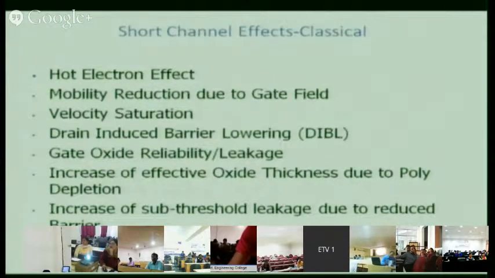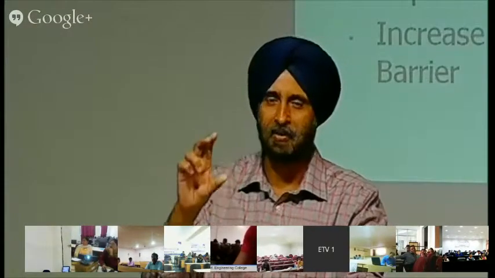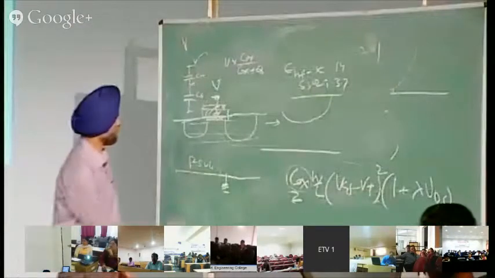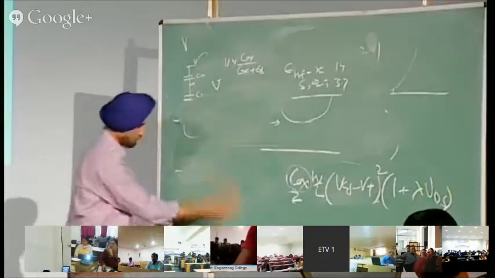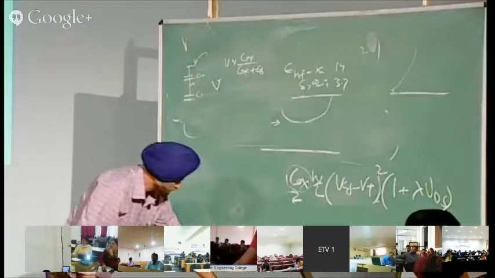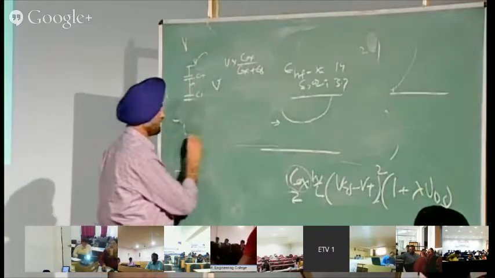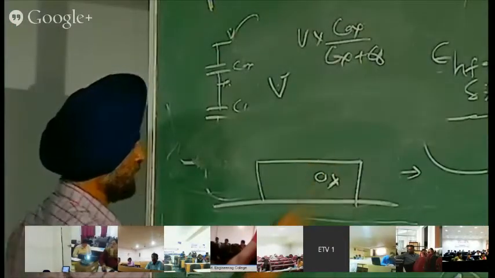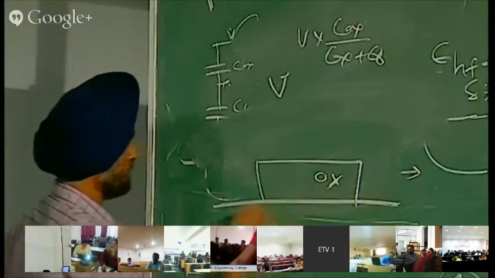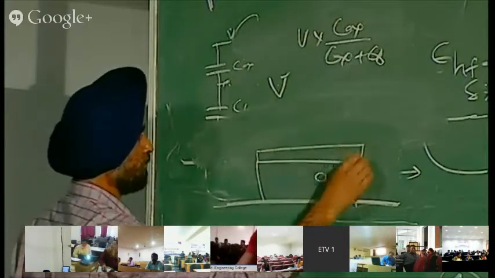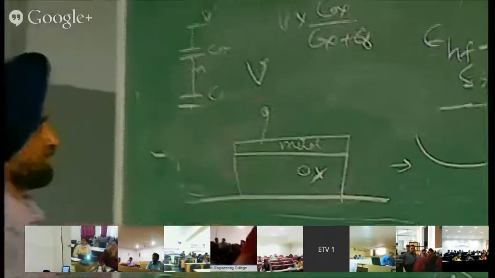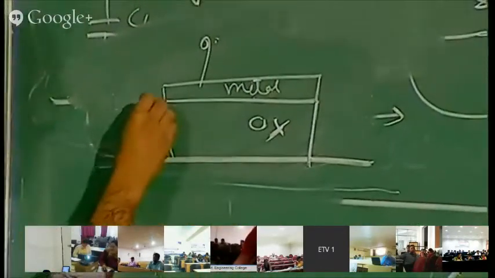So what is the meaning of poly depletion? You see, there is a dielectric, and on top of this there is also a concept. Normally it is not clearly explained in the books. What is the meaning of poly depletion? See, this is the gate oxide, and this is the electrode, metal, or poly. Now you give a potential here. What happens is, this is the P oxide here.